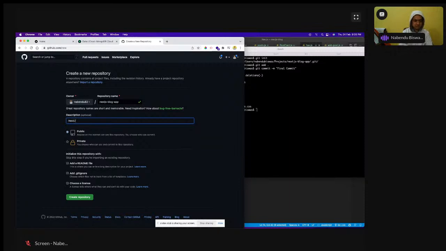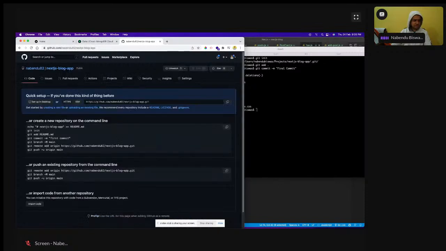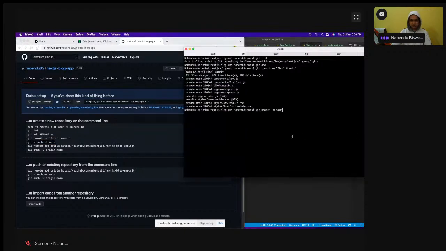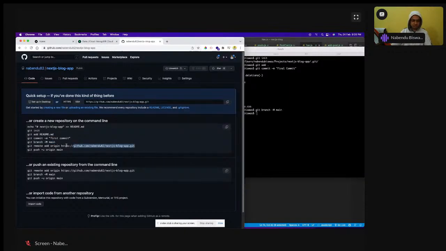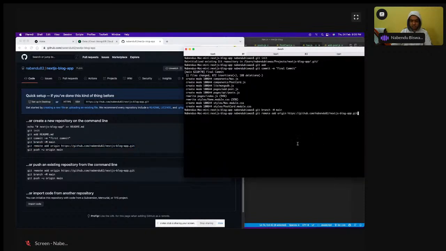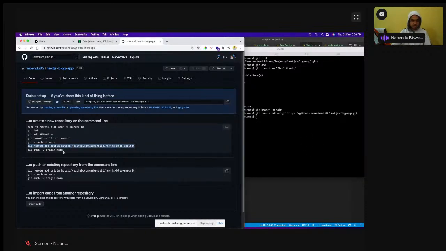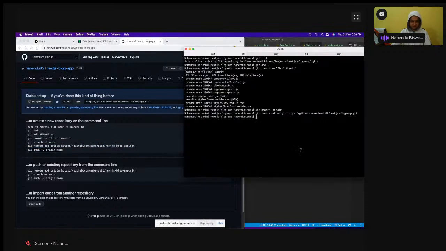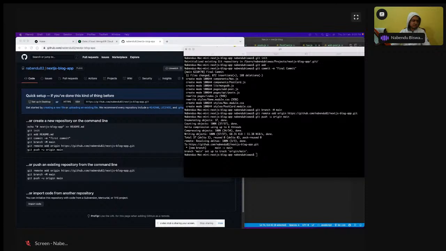Next JS blog app with MongoDB. Okay, so I have to create a repository. Yesterday GitHub was also down. Nowadays all these global things happen. So this is so easy, and you have to do it like this. So now let us go to vercel.com and let us see what is the process there.